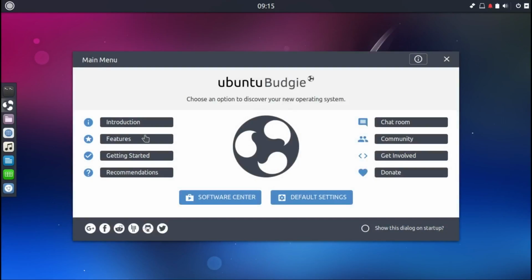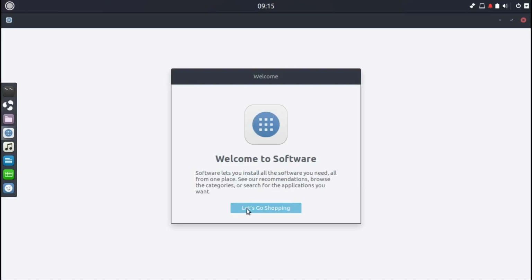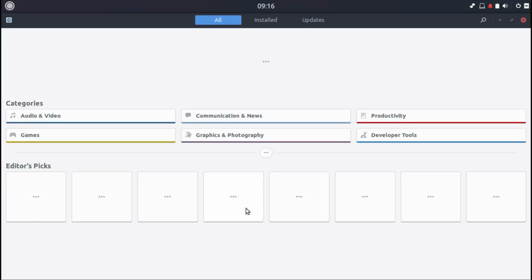I love it. Here's the software center. It's the GNOME software center, as it's based on Ubuntu, and you can see quite a lot of GNOME also in this operating system, as you will see a bit later. Now, when I looked at it before, I did the same thing. It's very slow to open up the GNOME software center.